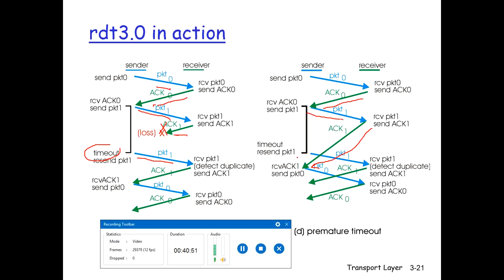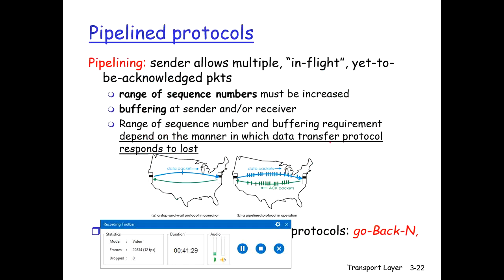So after the timeout time, the counter has expired. The sender has sent packet 1 again. Now the receiver will detect the duplicate packet. It will send the acknowledgement 1 again. So now there will be a duplicate packet and a duplicate acknowledgement also. So this is what retransmission is: actually a nightmare at the sender side, because it's not clear whether the data packet is lost, the acknowledgement is lost, the data packet is delayed, or the acknowledgement is delayed, right?